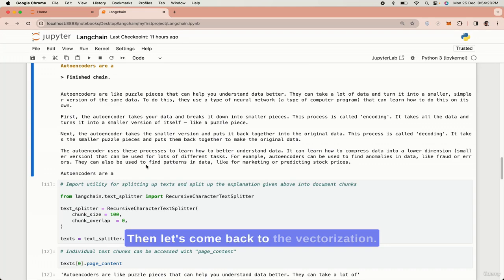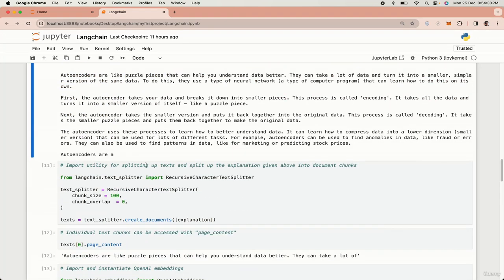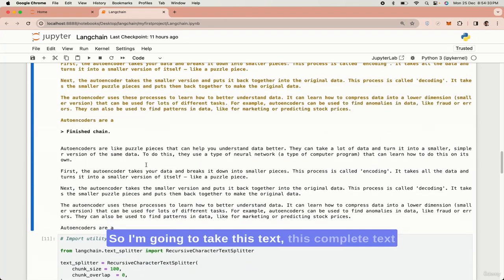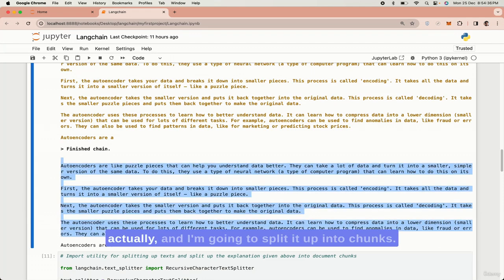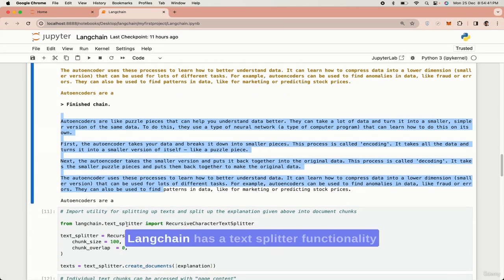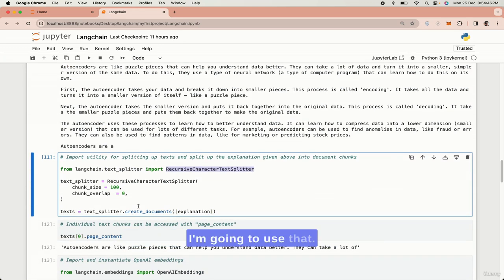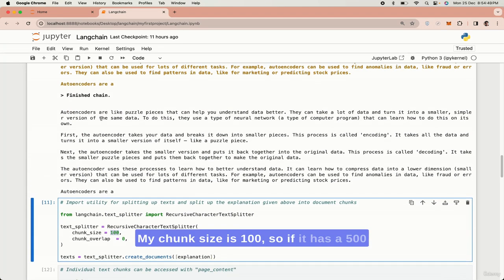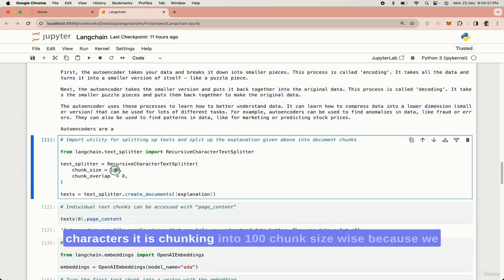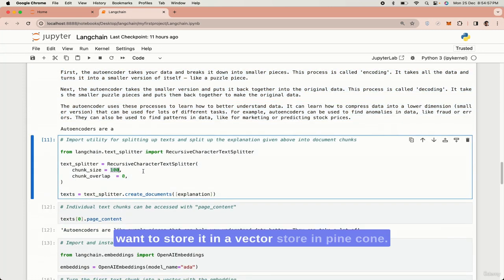Then let's come back to the vectorization. I'm going to take this complete text and split it up into chunks. LangChain has text splitter functionality, like the RecursiveCharacterTextSplitter, and I'm going to use that. My chunk size is 100. So if it has 500 characters, it is chunked into 100 characters each. Because we want to store it in a vector store in Pinecone, LangChain has a text splitter tool for it. We can extract the plain text of individual elements of a list with the page content.